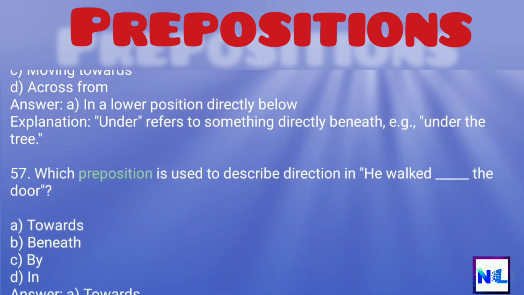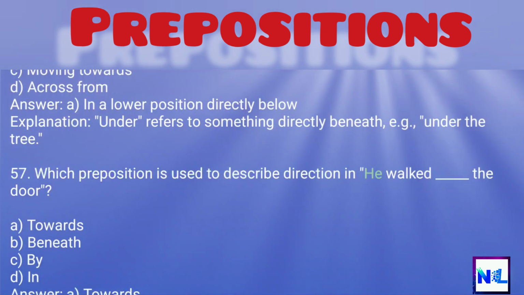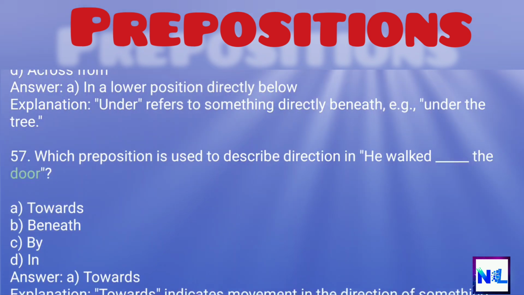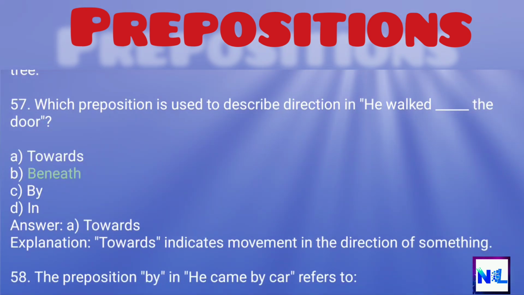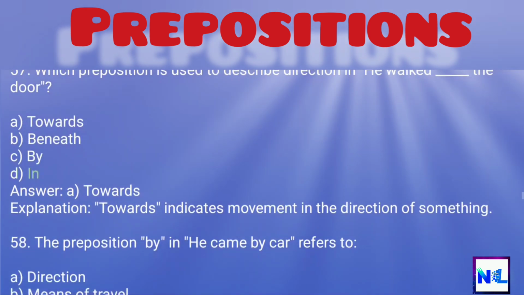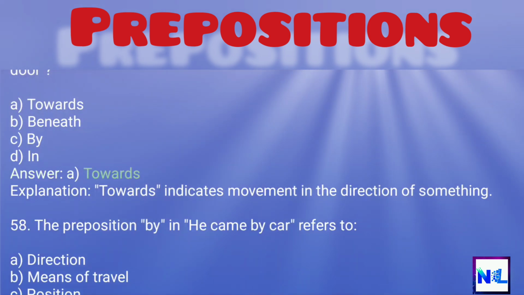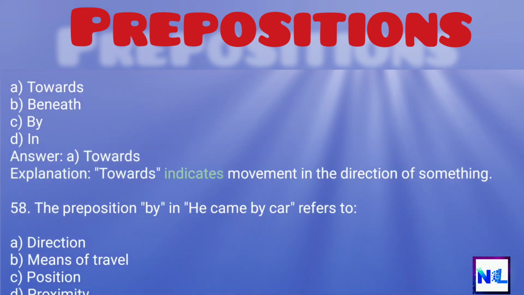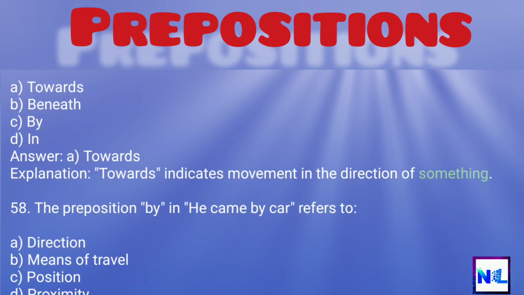57. Which preposition is used to describe direction? He walked the door. A. Towards. B. Beneath. C. By. D. In. Answer: A. Towards. Explanation: Towards indicates movement in the direction of something.